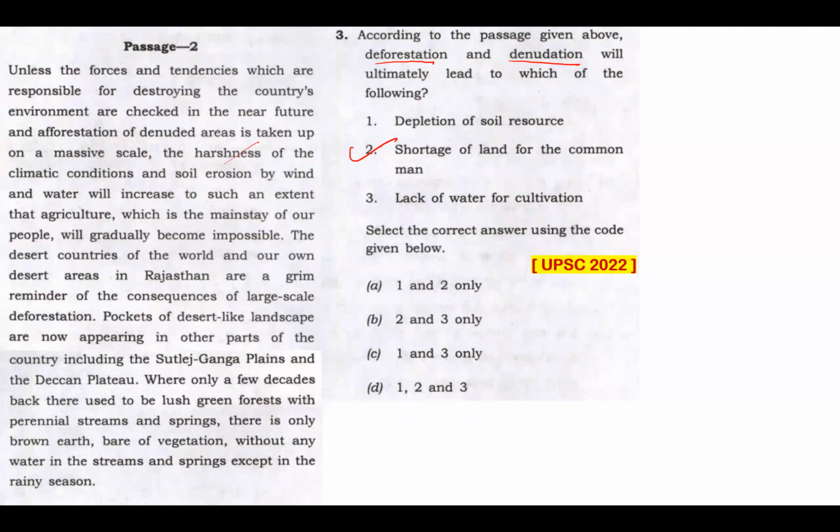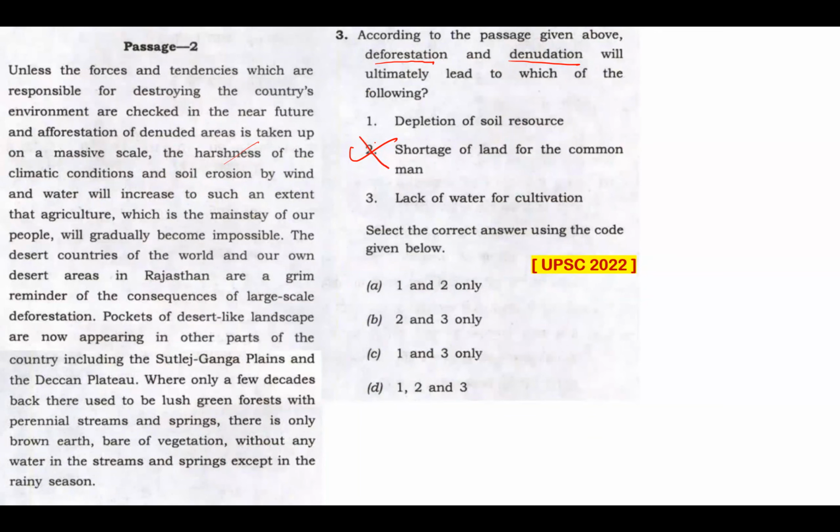Now, why would I eliminate that? In this passage, there's nothing mentioned regarding shortage of land, number 1. And that is not even specific to shortage of land for the common man. There's nothing in this passage that specifies common man. And this passage doesn't talk about land in general. So this is easily eliminated.